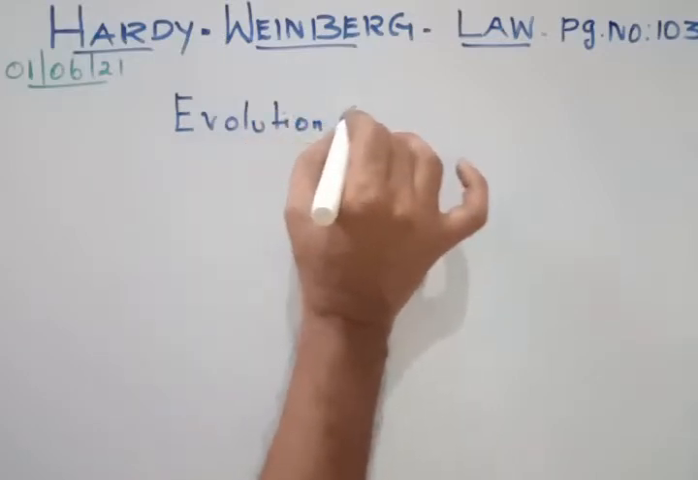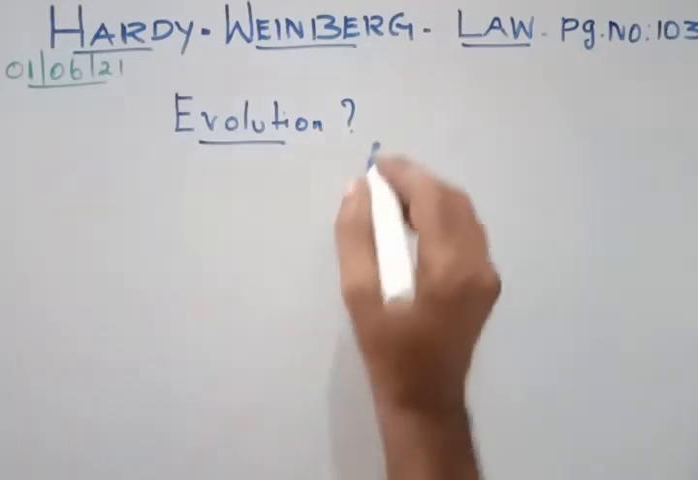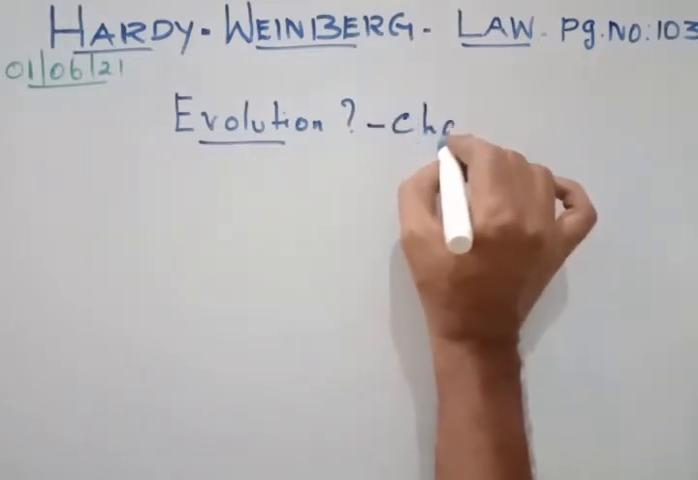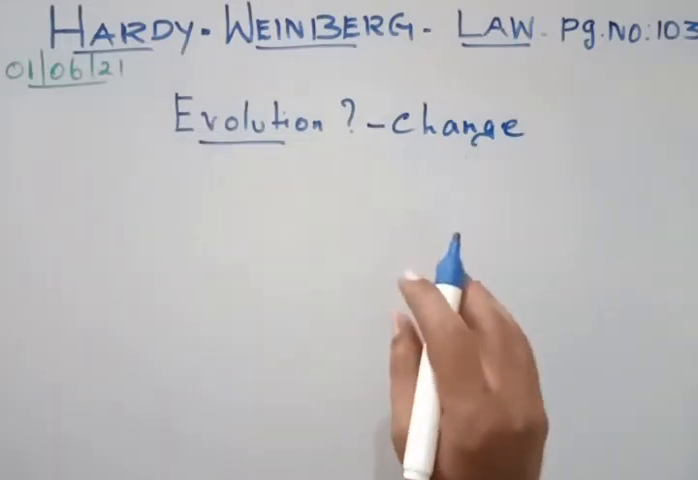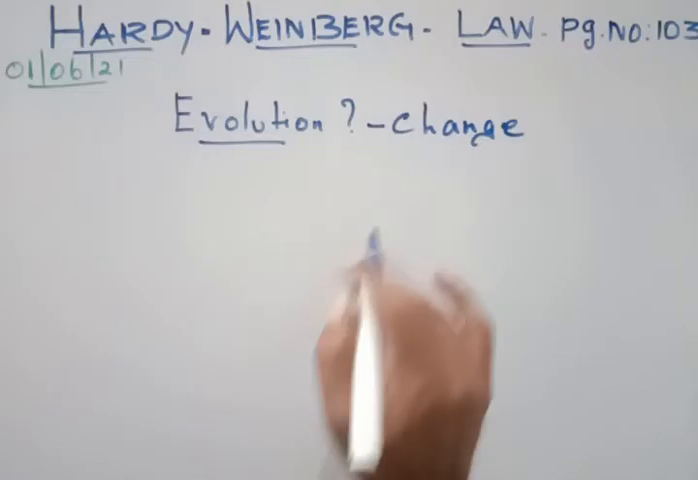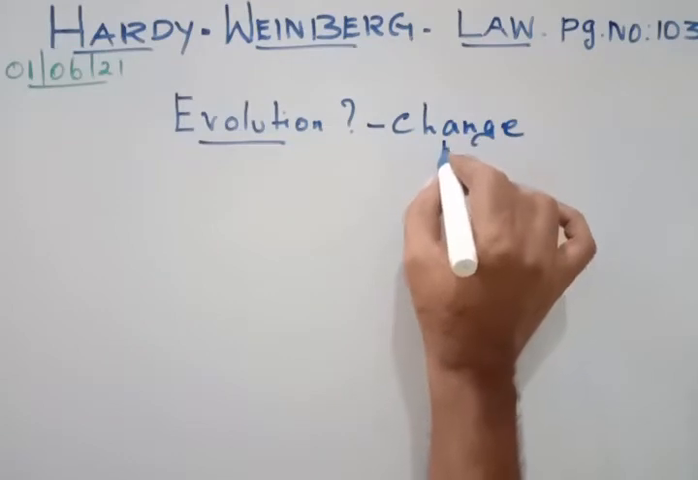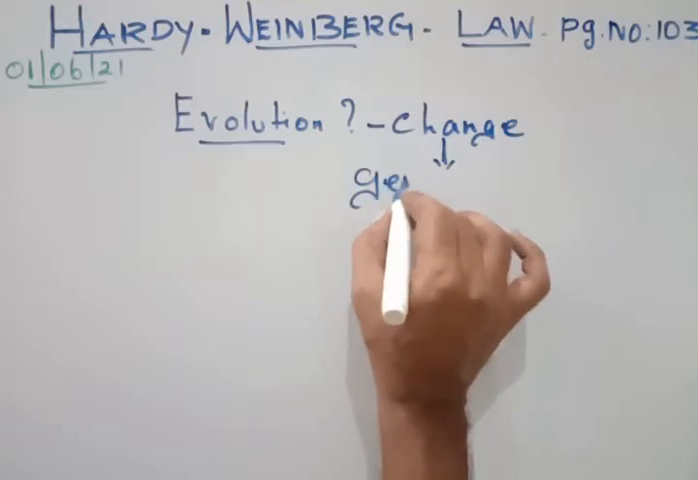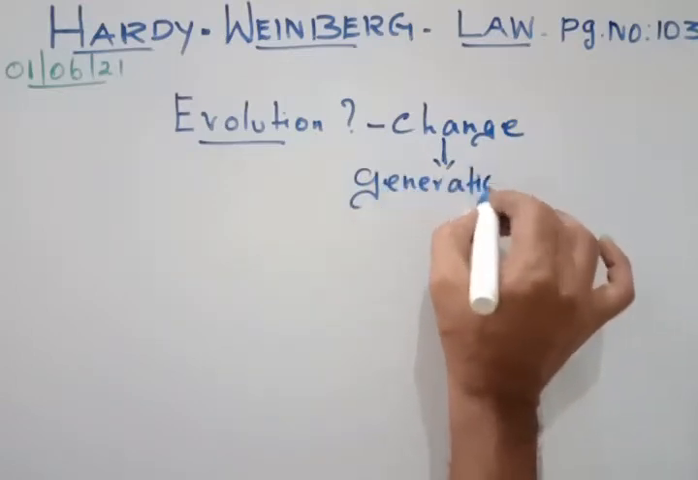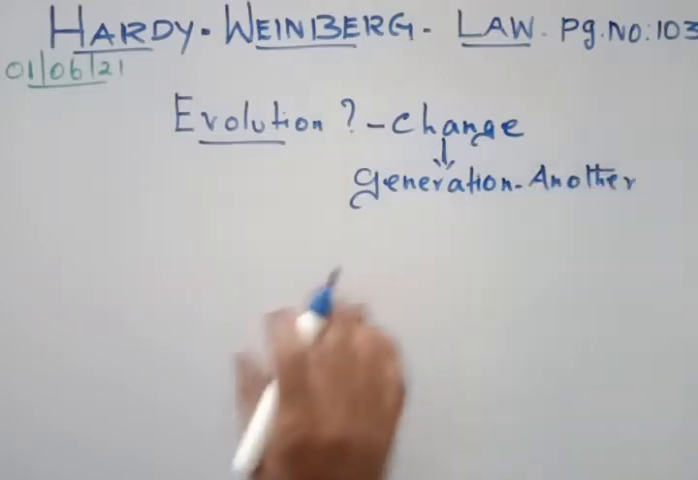This evolution is nothing but the change that takes place in an organism, and this change may be due to any causes. This change is taking place in the organism, and this change is inherited, in the sense this change is being passed from one generation to another generation. So that is what evolution is.